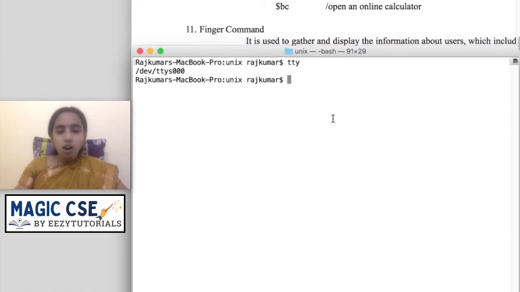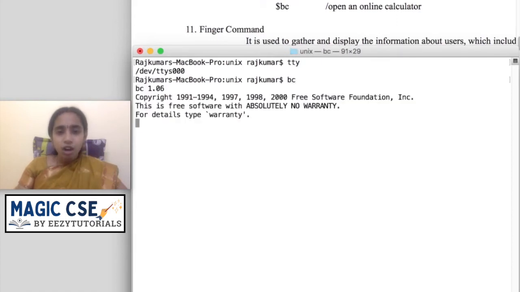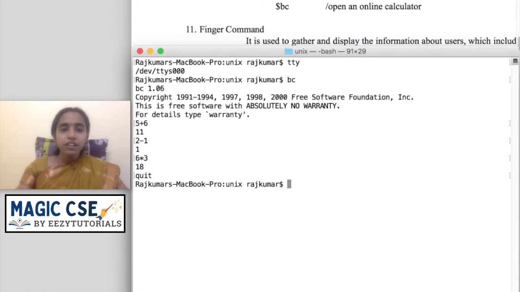The next one is the online calculator. To have access to the online calculator, you have to be connected online. So if you type bc, the calculator will open. You can give 5 plus 6, so 11 is displayed. Then 2 minus 1, 1 is displayed. Whatever basic arithmetic operation I want, I can do with the help of this calculator. Once I have completed, if I type quit, I will quit from the calculator. So bc is the command to open the calculator.